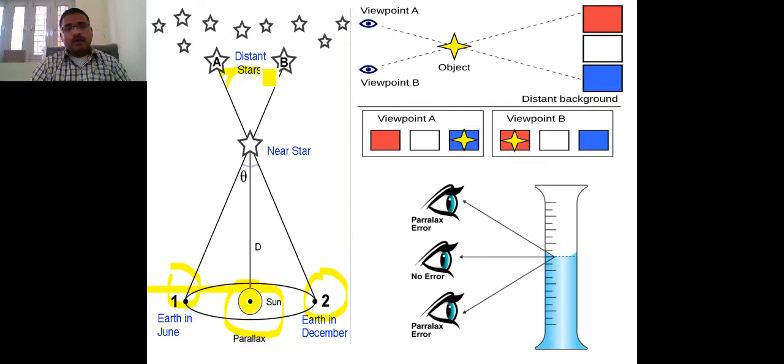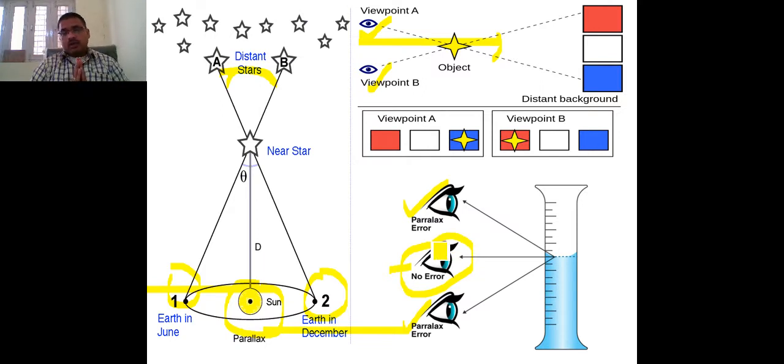You can see from here, there is one eye we are putting here, and another view which is taken from this point. With that point, some errors occur. That is what the parallax error is. Now here parallax error is 1, parallax error is 2, and there is no error. That means it is the proper position where the eye is kept on the object. But if we use this position or this position, then some errors also come.